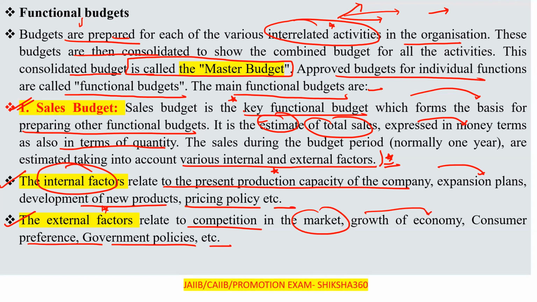So kindly remember both the internal and the external factors. Internal: present production capacity of the company, expansion plans, development of new products and pricing policies. And external: competition in the market, growth of the economy, consumer preference, government policies, etc. So that is regarding the sales budget.